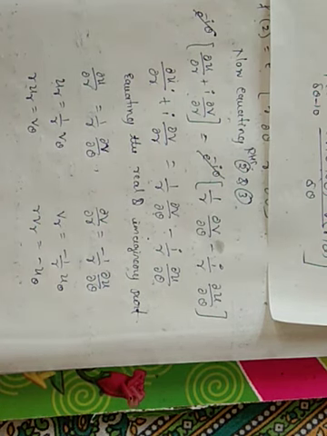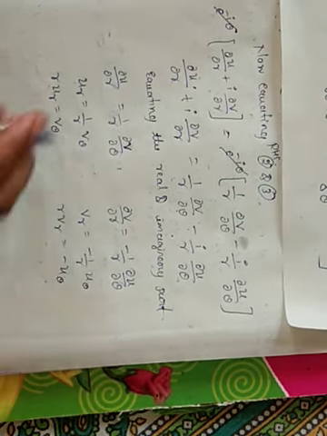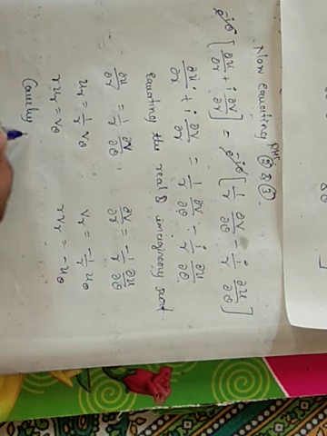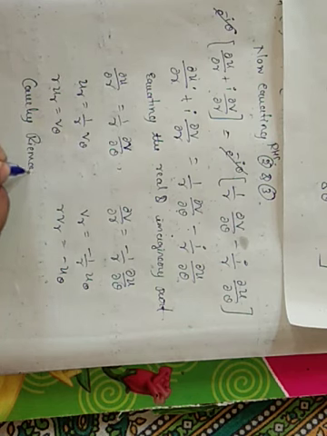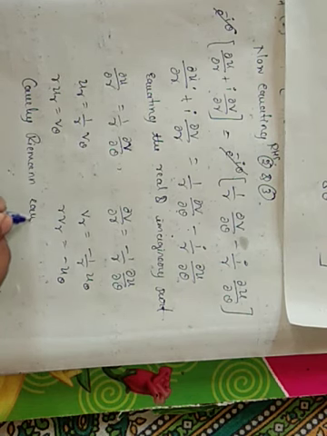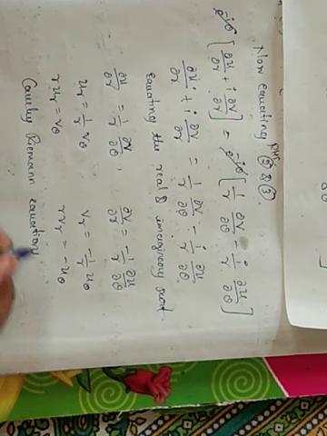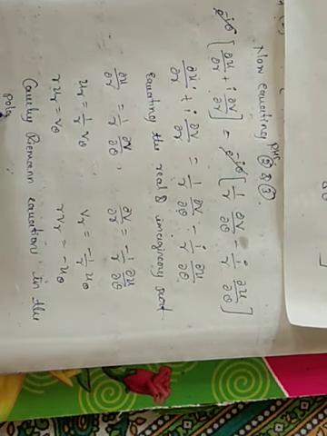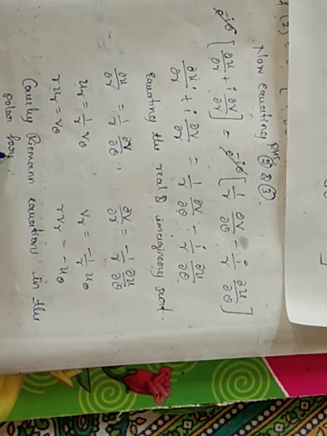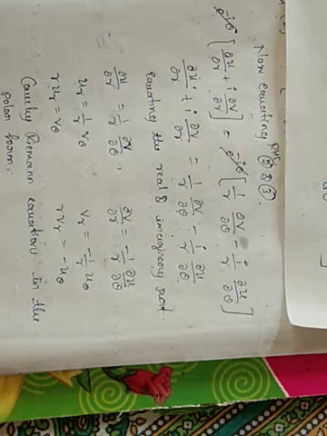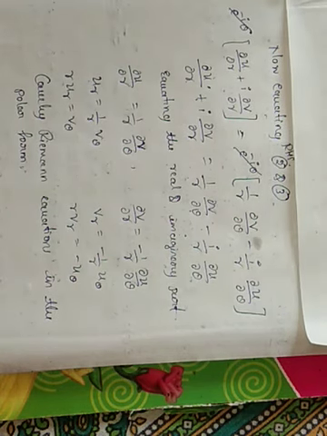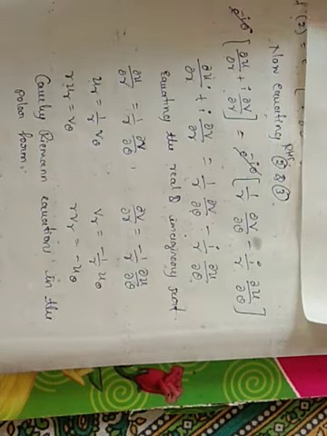So these are the Cauchy-Riemann equations. These are known as Cauchy-Riemann equations in the polar form. So we have derived the Cauchy-Riemann equations in polar form.